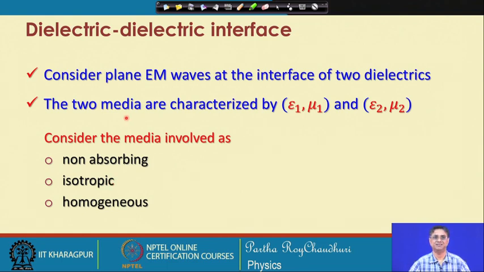Now, let us consider the plane electromagnetic waves at the interface of two dielectrics, and these two dielectrics are characterized by the properties, the permittivity and the permeability, as epsilon 1 and mu 1 for the first medium, and the respective quantities epsilon 2 and mu 2 for the other medium.